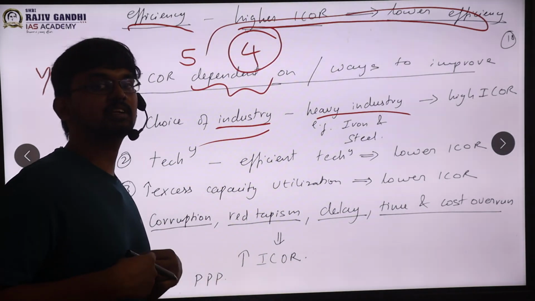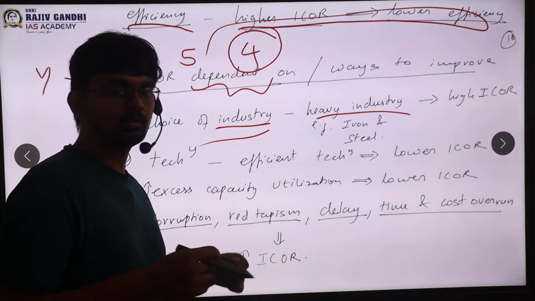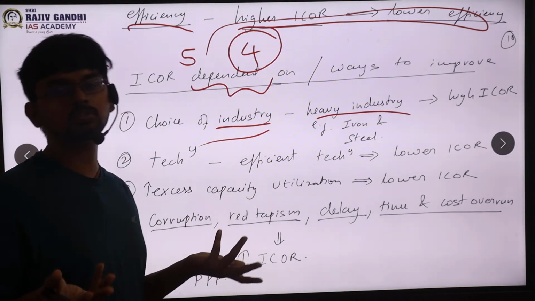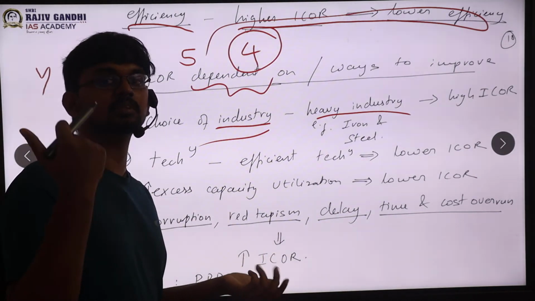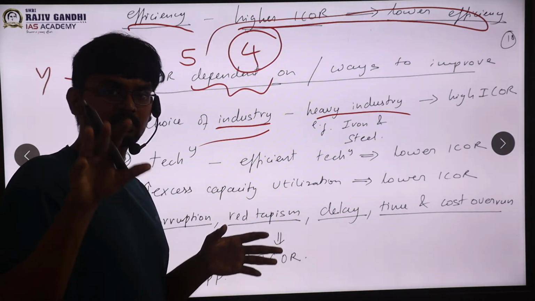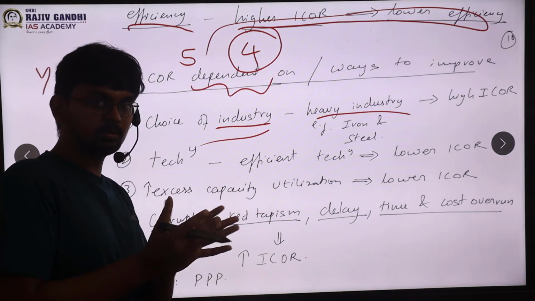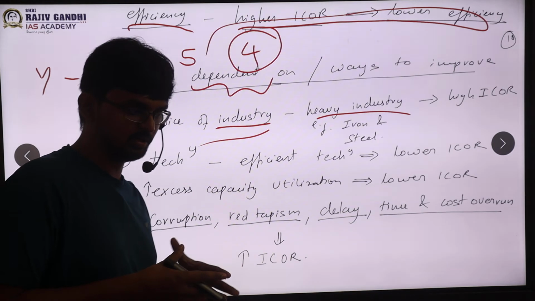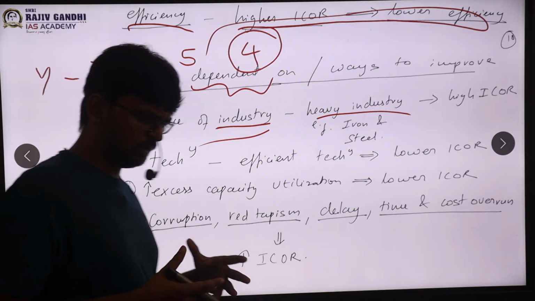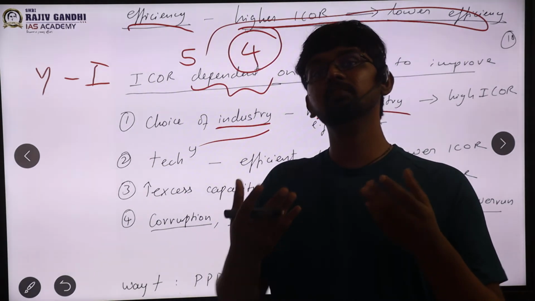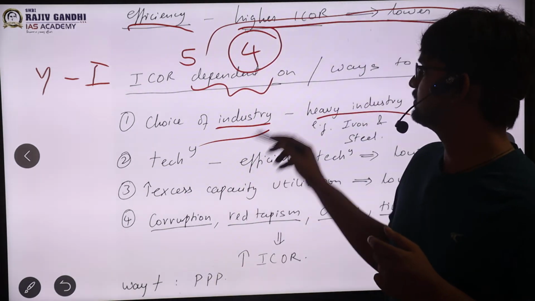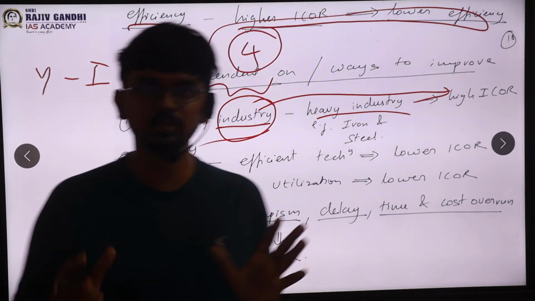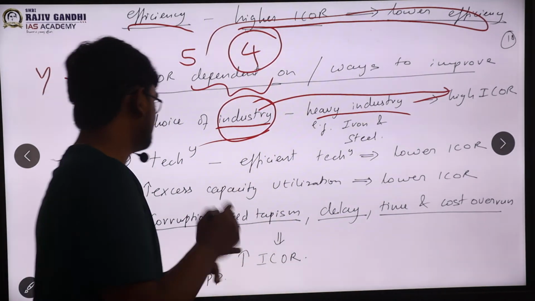Rather, if you look at a very simple industry like textile, all it needs is yarn and some labor to produce it. Similarly for tourism, all you need is a tourist guide and a little bit to explain. These types of industries generally do not require that much input. They can provide growth faster. So in case India wants to grow in the short period, the focus should be on industries which require very little investment, sir. So industry has a role to play in ICAR. Heavy industry means high ICAR, consumer industry means less ICAR. This is in general.